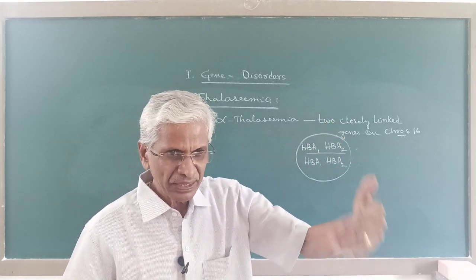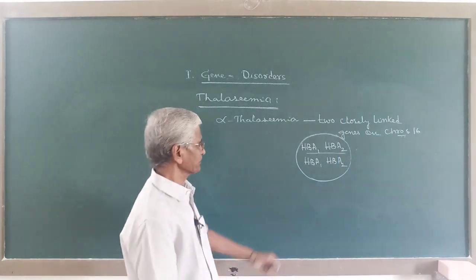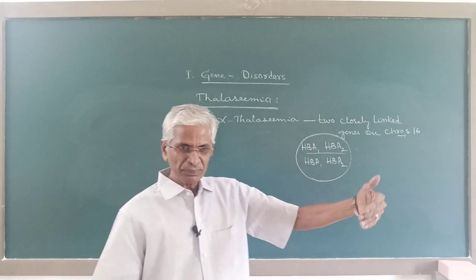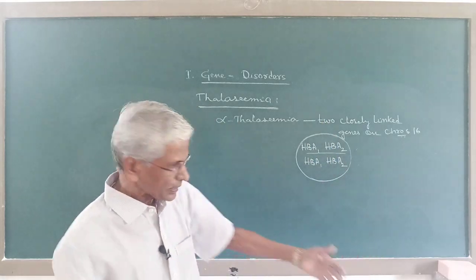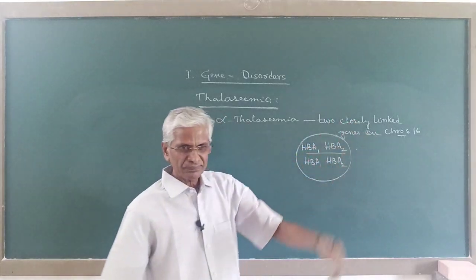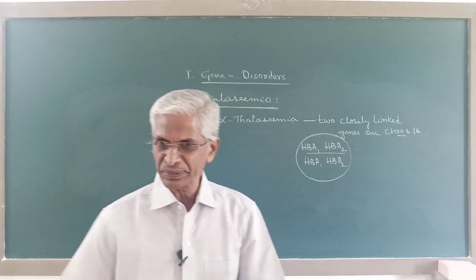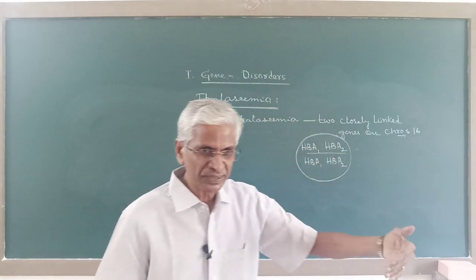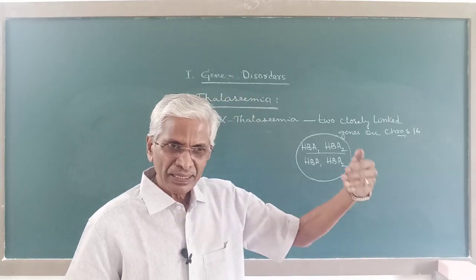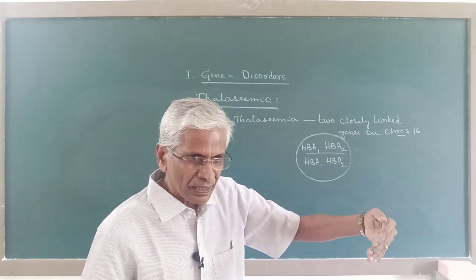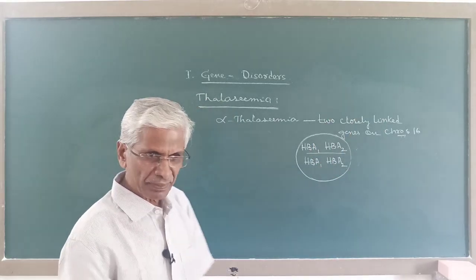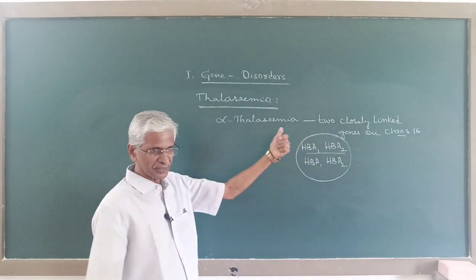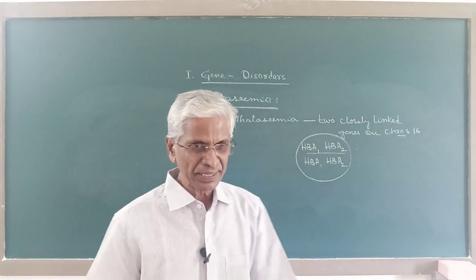Proportionate to that, there will be low synthesis of alpha chain. The more genes that mutate, the less alpha chain is produced. If all 4 get mutated and converted into recessive form, then the alpha chain will be reduced far more. As a result, the number of alpha chains will be less and beta chains more, and in that case the person will suffer with this type of blood disease called alpha thalassemia.